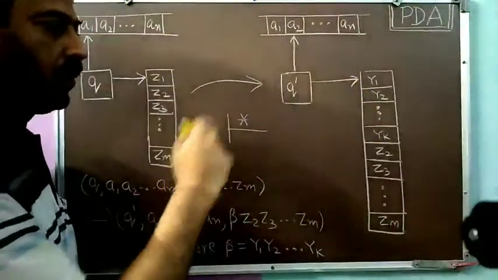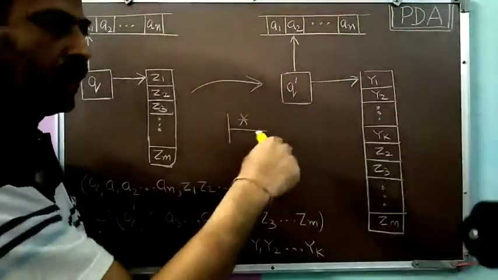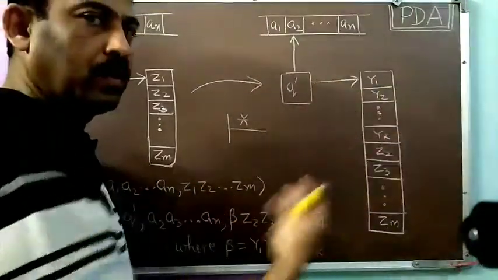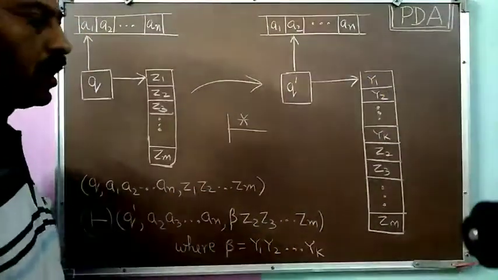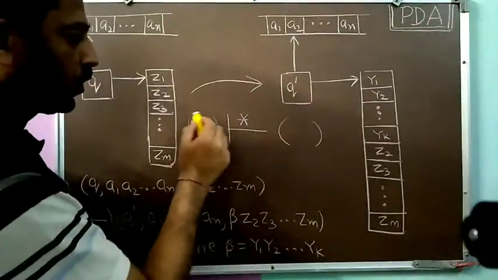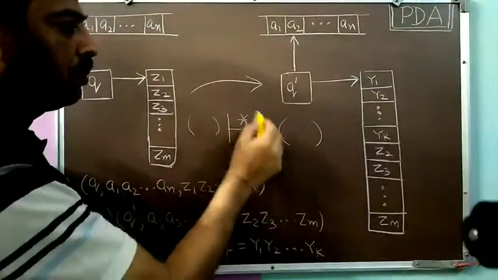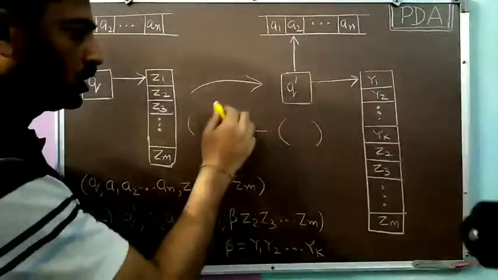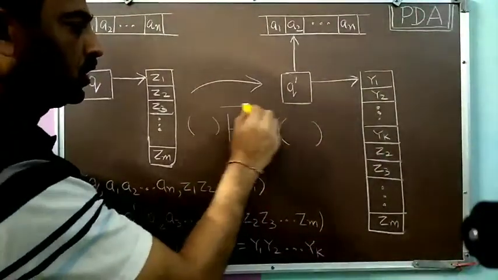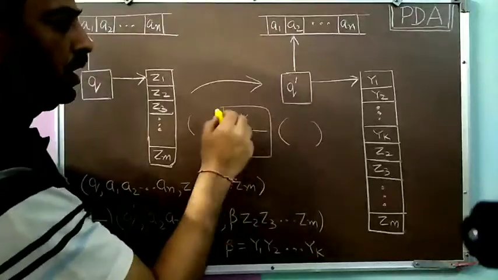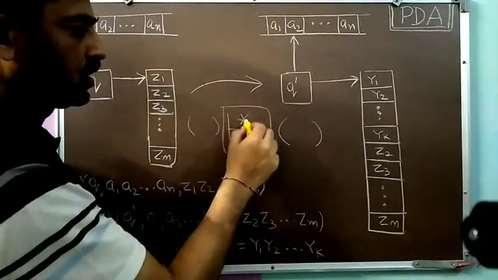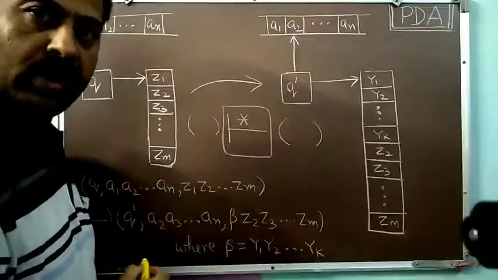So from the initial ID, the first move has been taken. Then from the second ID, again one more move has been taken. And from this third ID, again one more move has been taken. So that's why we will reach here. So we'll write an ID here and an ID here. So we reach from this ID to this ID in multiple moves. So this reflexive transitive closure of move will be denoted by the move relation symbol, and we will suffix it by an asterisk symbol.